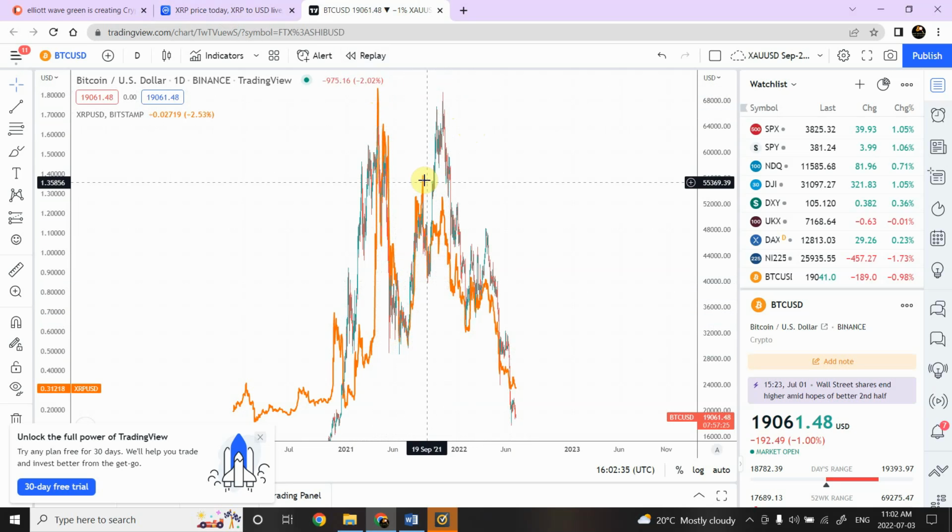We can also see that when prices came down, there is only one push up trying to move prices further down, further up, but it was not even successful in creating a new high beyond this one. So all of these things are indicating that XRP is not a good factor for our portfolio.